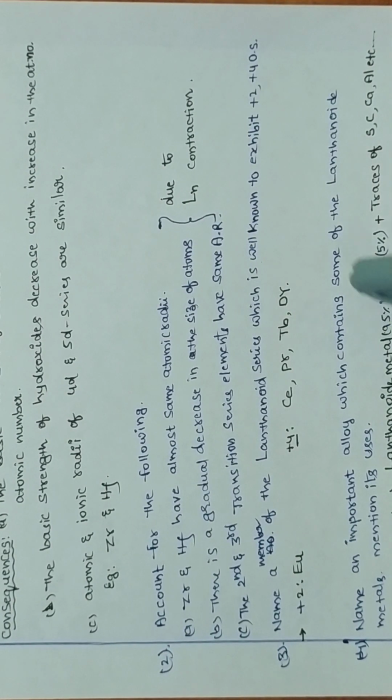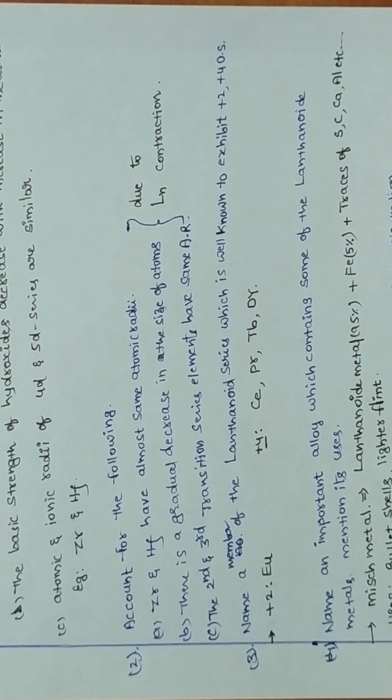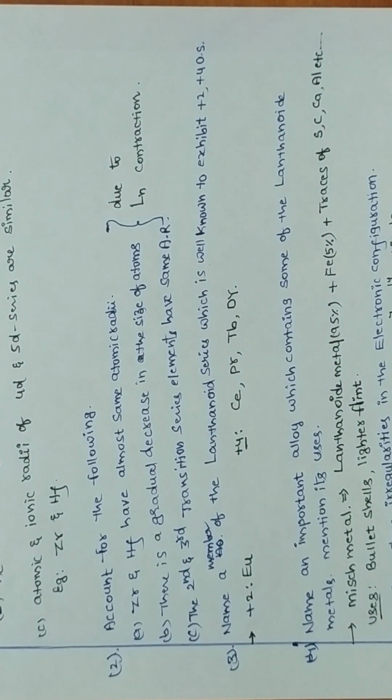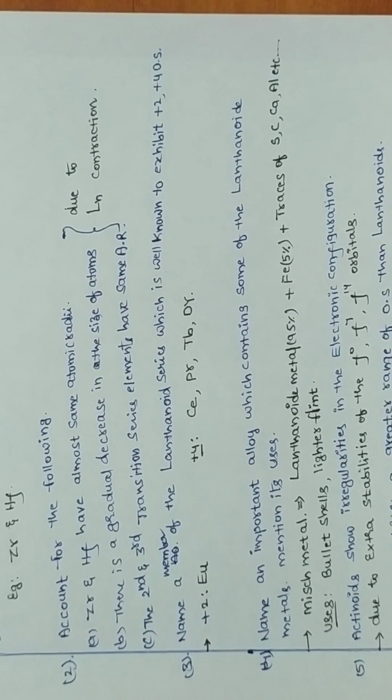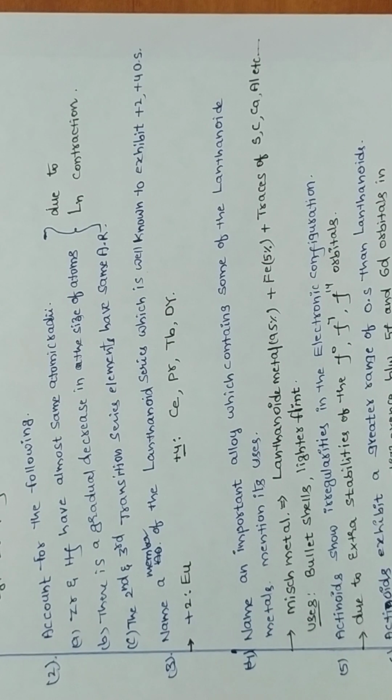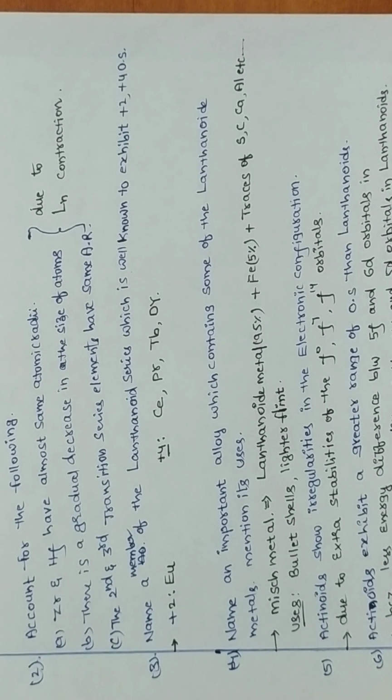Next, name the member of the lanthanide series which is well known to exhibit +2, +4 oxidation states. Answer. Next, name the important alloy which contains some of the lanthanide metals and mention its uses. That is called Misch metal, and its composition. Why do actinoids show irregularities in their electronic configuration? Because of the extra stability of f0, f7, f14 configurations.